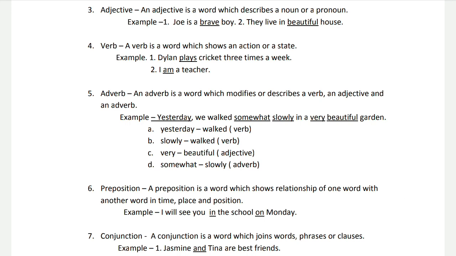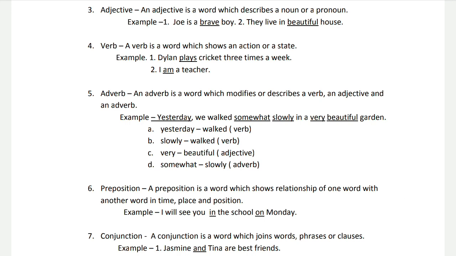State means a situation. For example, in the sentence, Dylan plays cricket 3 times a week. The verb is plays because that's the action. Some other such verbs are run, eat, fly, write, etc. In the next sentence, I am a teacher. The verb is am. Some other such verbs are is and are.